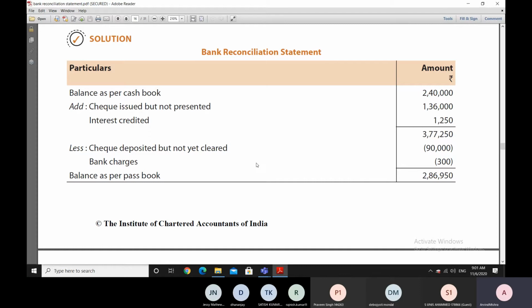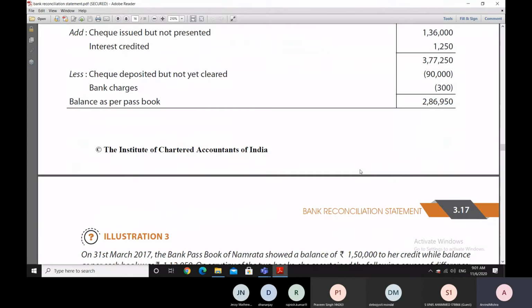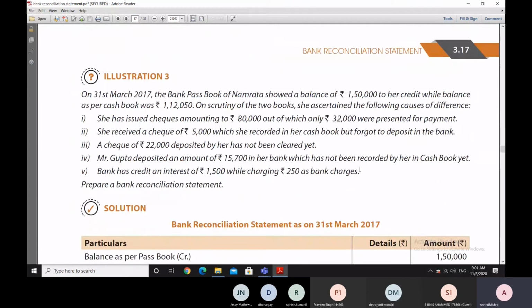Similarly, there are some bank charges. Bank has entered these bank charges in the bank passbook. Therefore, due to these bank charges, the bank passbook balance has become lesser by 300 rupees as compared to the cash book balance, and therefore we'll be reducing this because we are moving from the cash book balance towards the passbook balance. So we reduce this 300 rupees and we come to 2,86,950, which is of course the bank passbook balance. So this is how it stands reconciled.